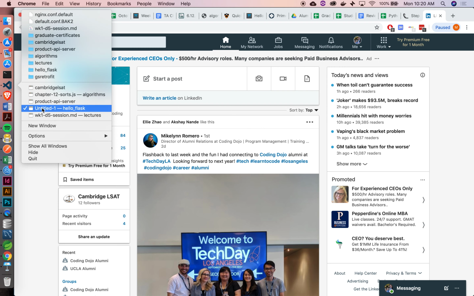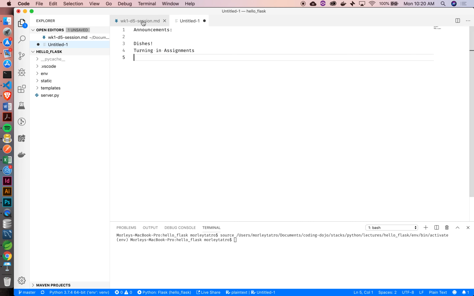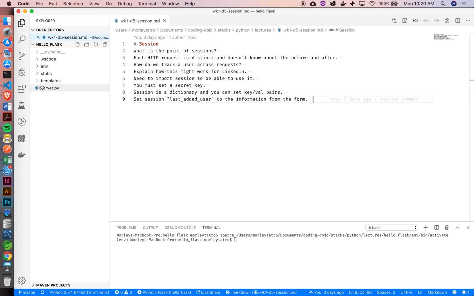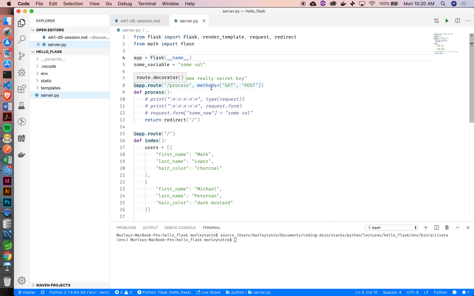So I'll open up our little Hello Flask app in here. Oops, we got our announcements. Okay, so in our server.py, in order for us to actually use session, we're going to have to do what? Where are we going to get it from, you guys think? You think we're going to have to write it from scratch? Download it? We're going to import it, right? Good. So let's do that. Let's import session.